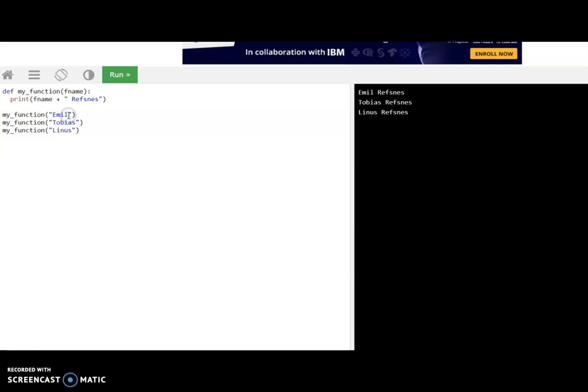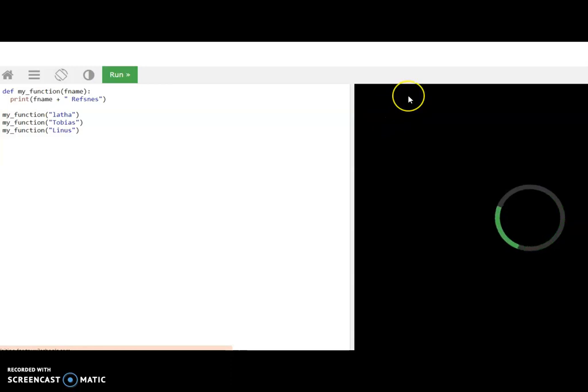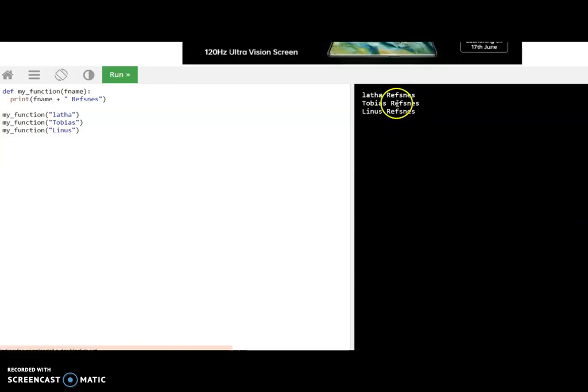Suppose I change this to Lada and run the code. See that? The name will be changed to Lada, because that value is passed into f name. Understand? In this way we are passing parameters, or we can call them arguments, to the function.